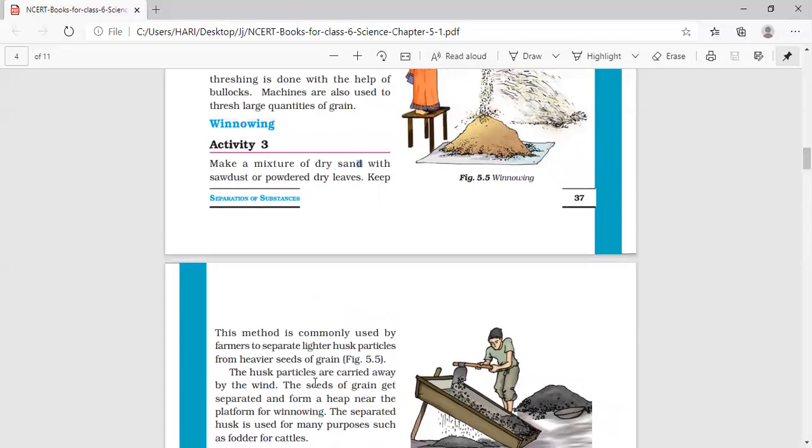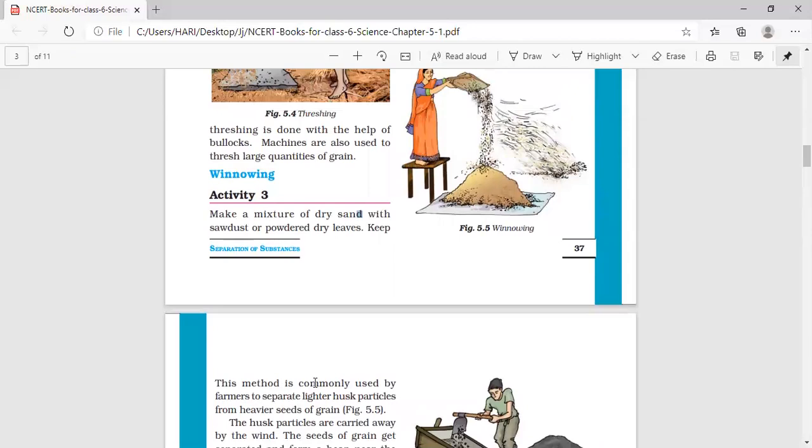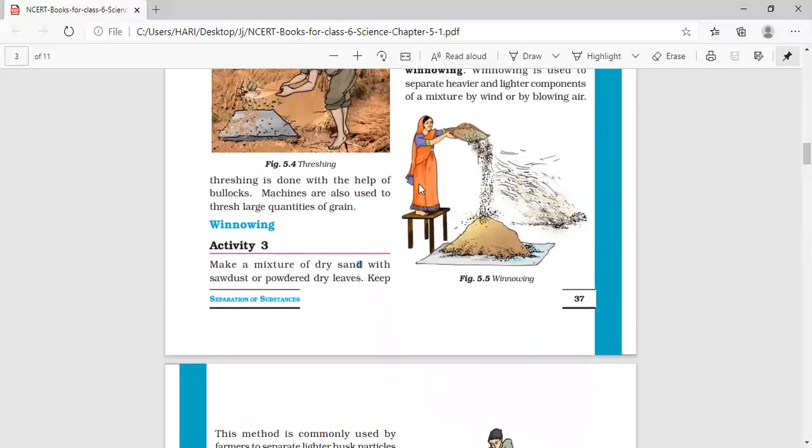That picture I will show one more time. See, this is the winnowing. Here you can see this is the winnowing used in agriculture. See, this lady is standing on the raised platform for making sure of the availability of wind. And here you can see she keeps the tray in a slanting position.